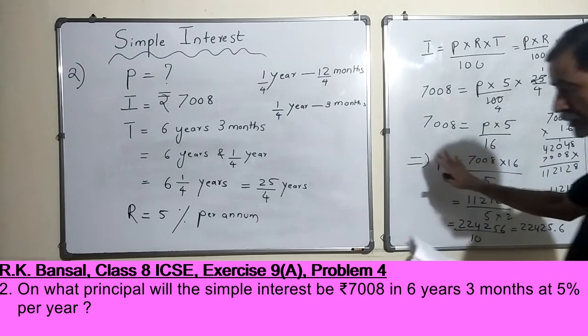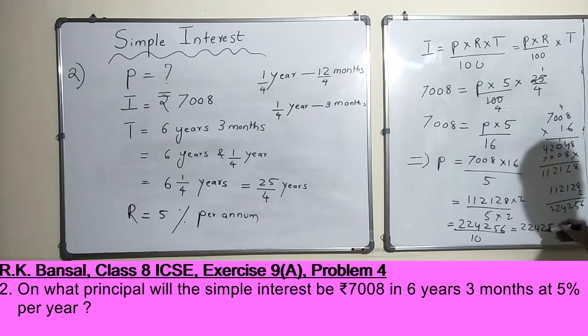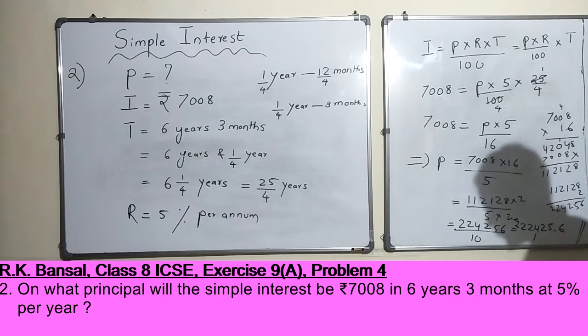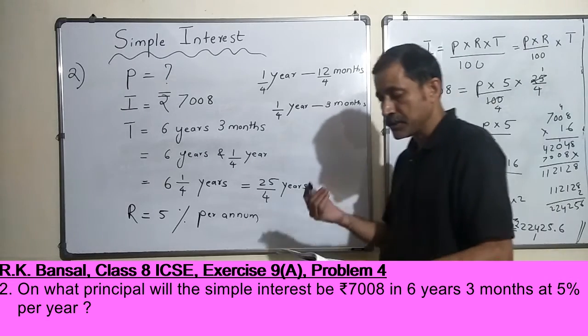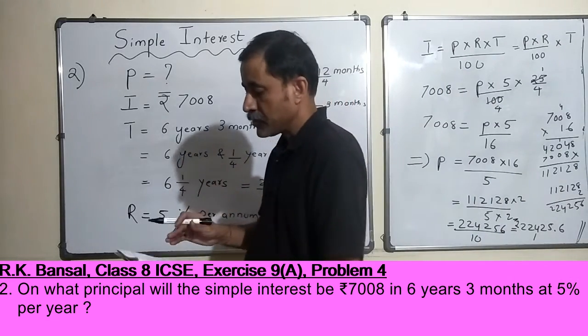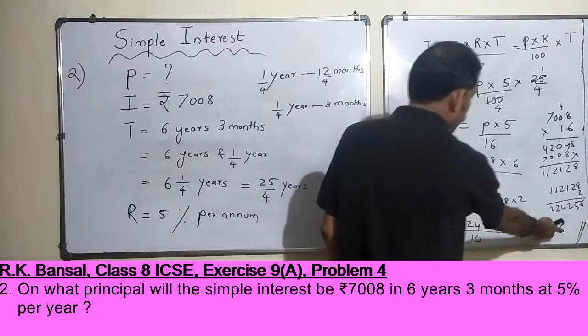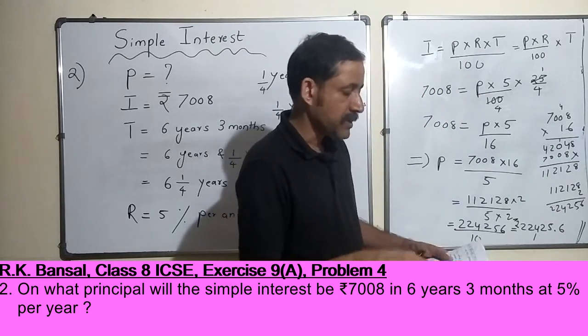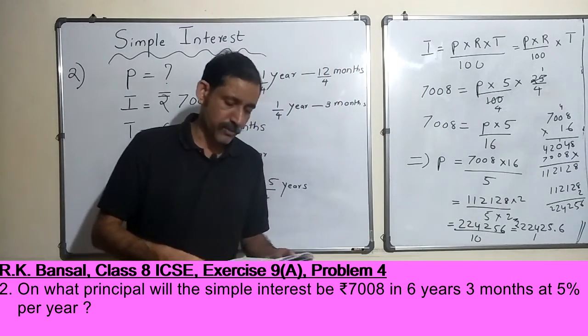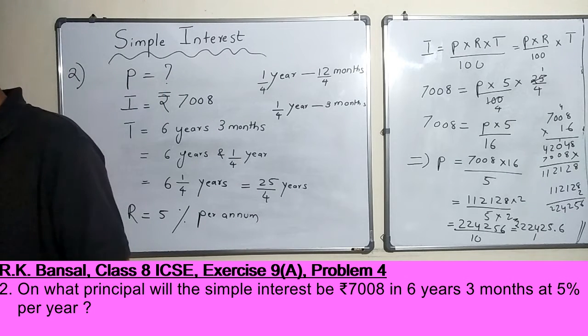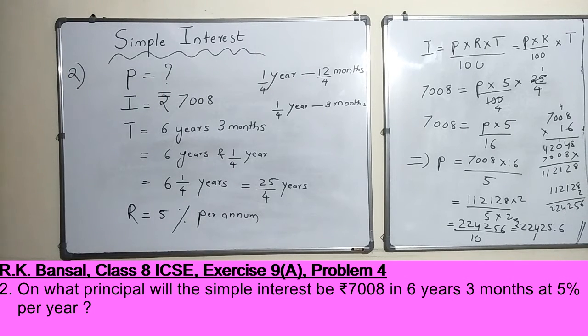So this is the principal. P is equal to 22,425 rupees and 60 paise, or rupees 22,425.6, right. So that is the final answer. On what principal will the simple interest be this? So on the principal of 22,425.6, the simple interest would be this. Okay. All right. Sounds good.